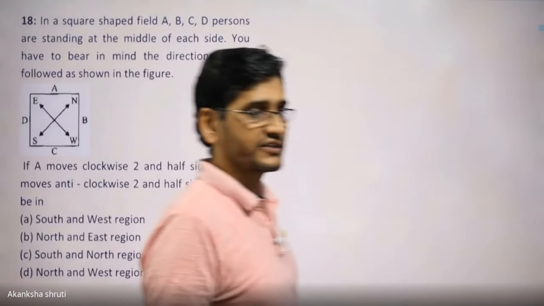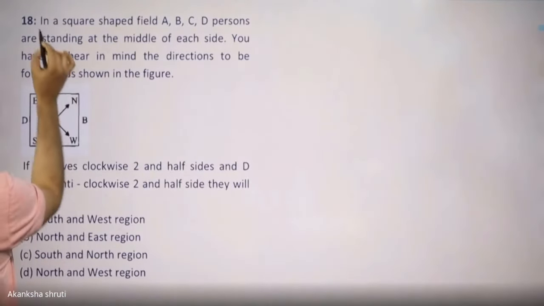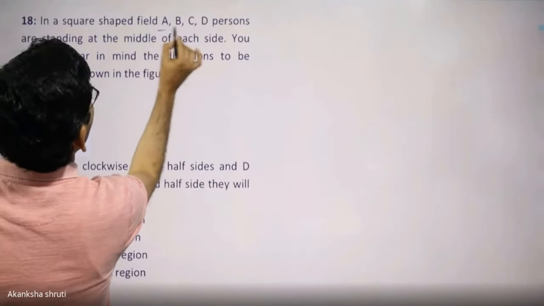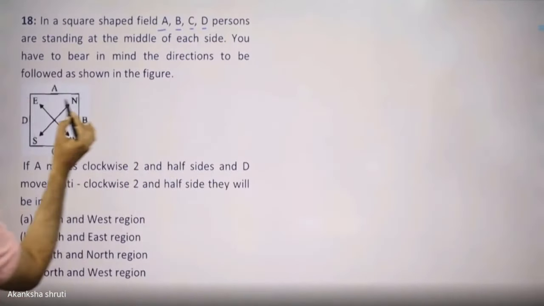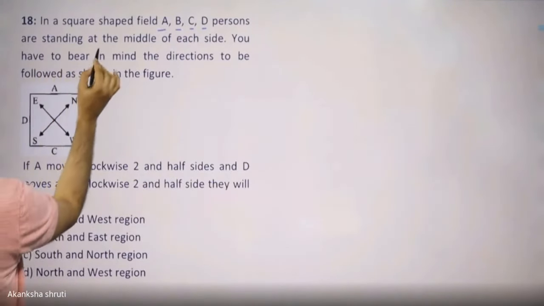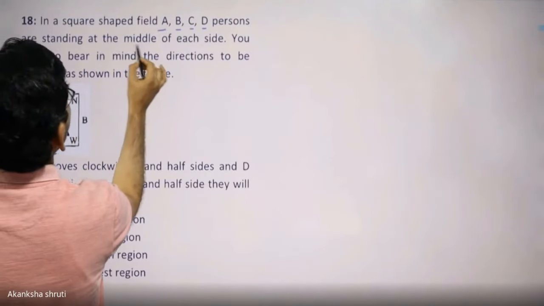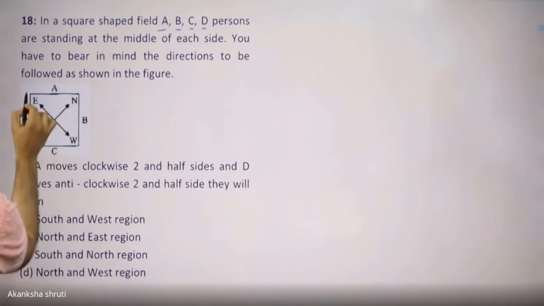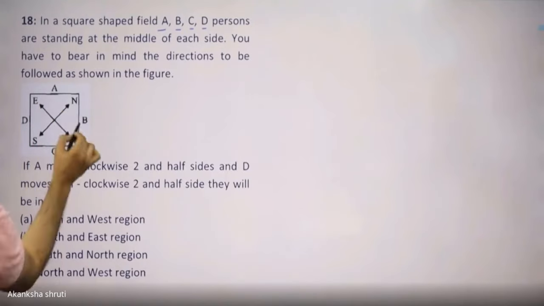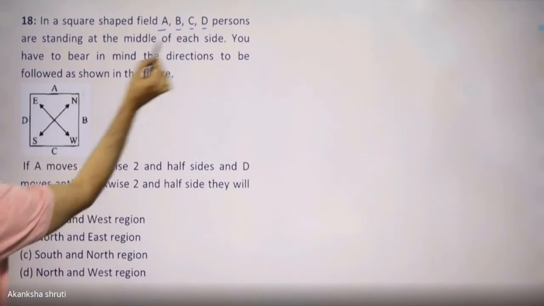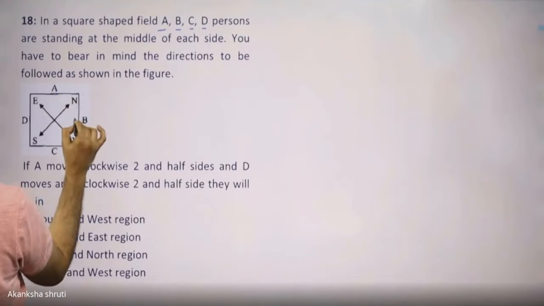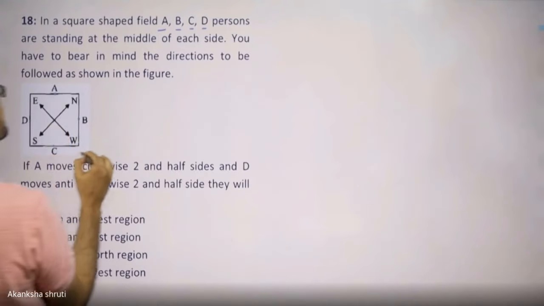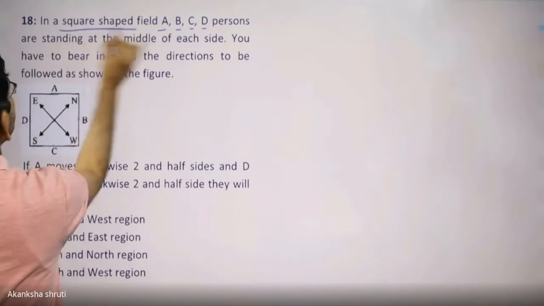Very interesting, and this was asked in your examination. Question number 18. In a square-shaped field ABCD, persons are standing at the middle of each side. Are we getting? This is the square shape. In this figure, it is drawn: A, B, C, and D. These are the persons who are standing at the middle of this square. It is given here, it is the square shape.